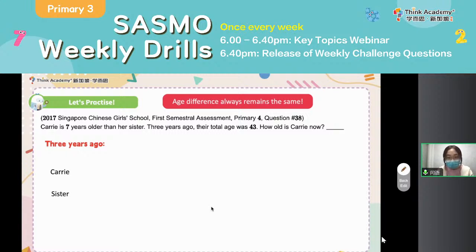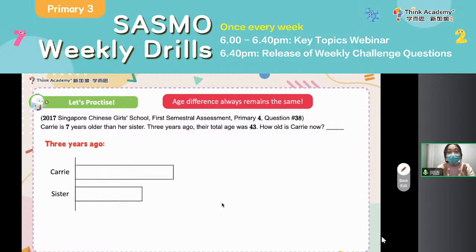So basically, for such a question, it is a sum and difference problem. When it comes to a sum and difference problem, we should always draw out the model to find the answer. So here, everyone, you see, Carrie is 7 years older. Then her sister's bar model should be shorter, and Carrie's bar model should be longer.